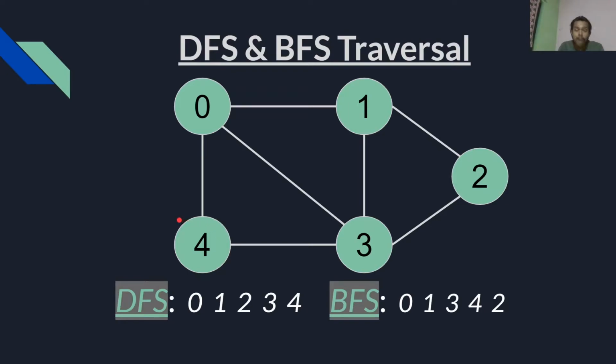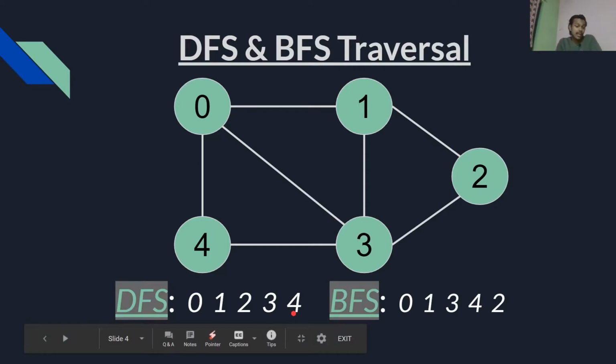So now what we do is backtrack. From 4 we go to 3. On 3 we don't have any nodes to visit, so again we backtrack. From 3 we go to 2. From 2 we don't have any nodes to visit, so we go to 1. From 1 we don't have any node to visit, so we go to 0. Again we don't have any node to visit further, so we return from the function, and this is our DFS.